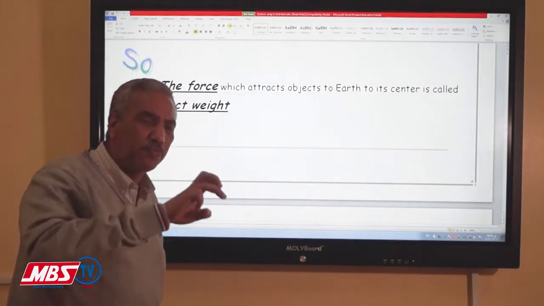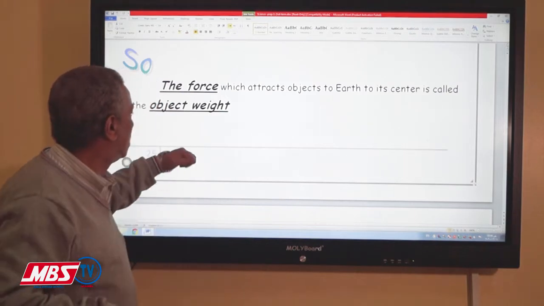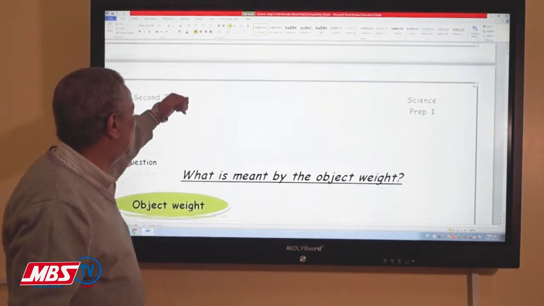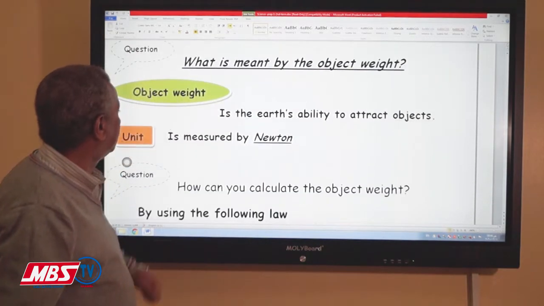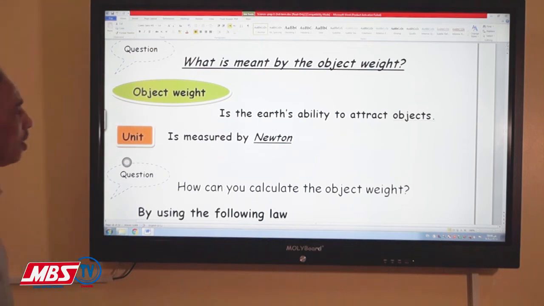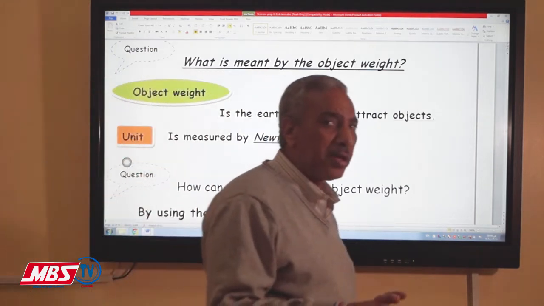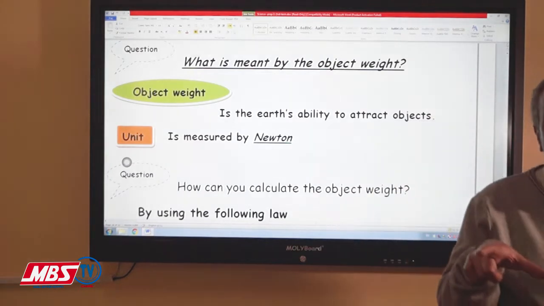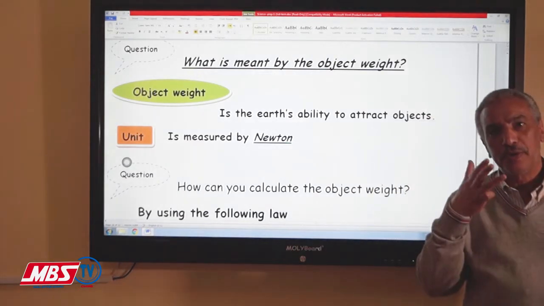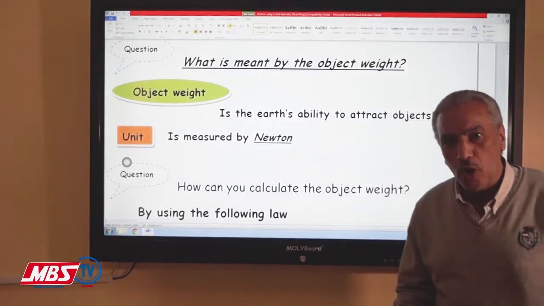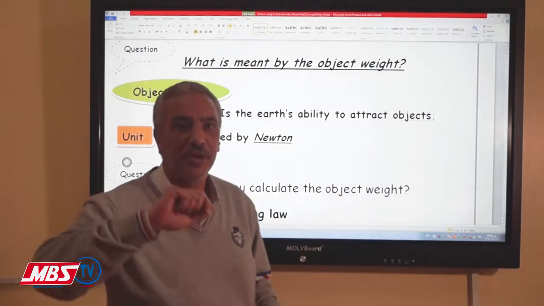It's another concept: the gravitational force is due to the weight of the object. What is the weight of the object? It has the same meaning, but in other words: it is the ability of the earth to attract all objects to its center.